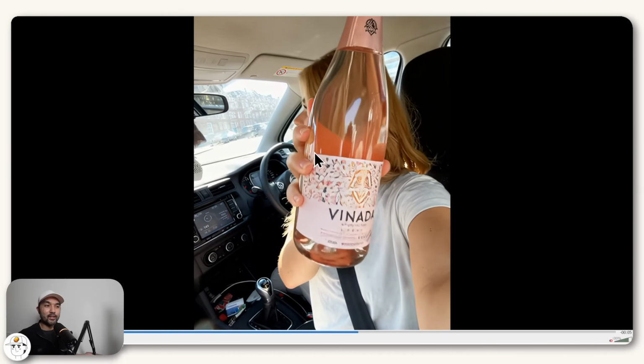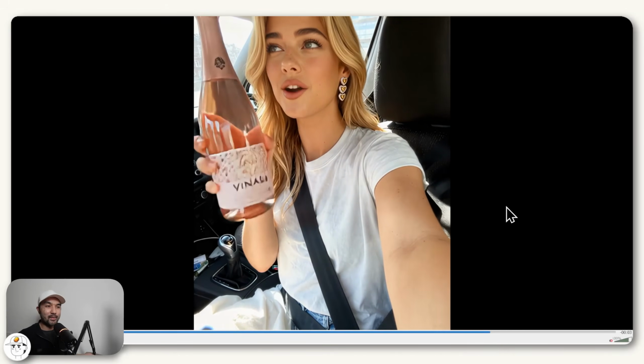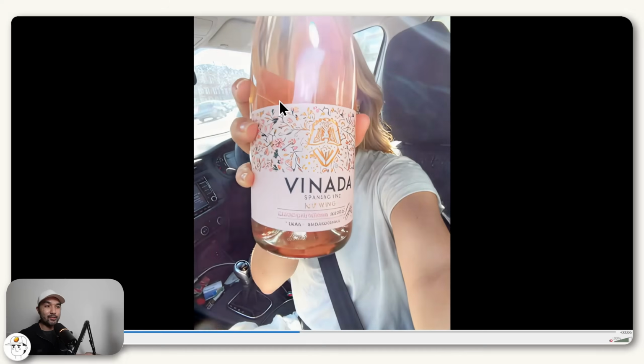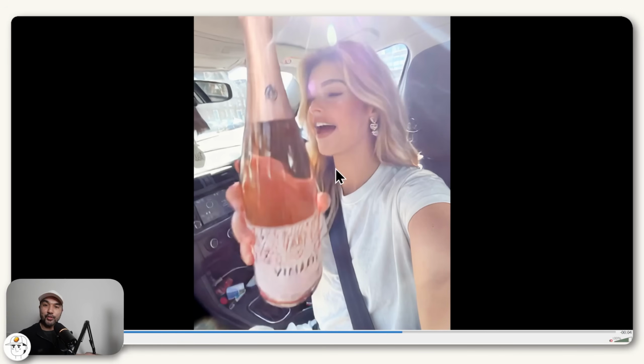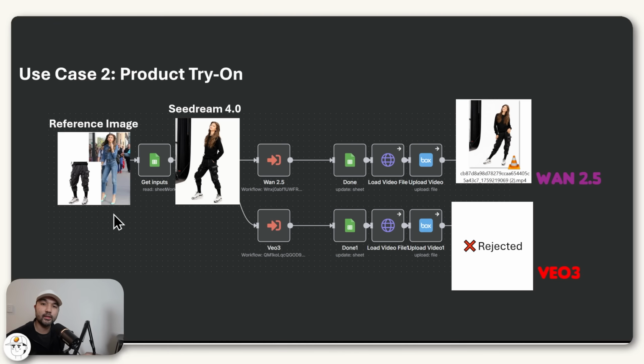And this part where she shows the product close to the camera is quite unique. And you can also see how her hand at the back is being captured behind the glass. So that's quite interesting. So the second use case that we'll cover would be useful for you if you or your client is into apparel or fashion.